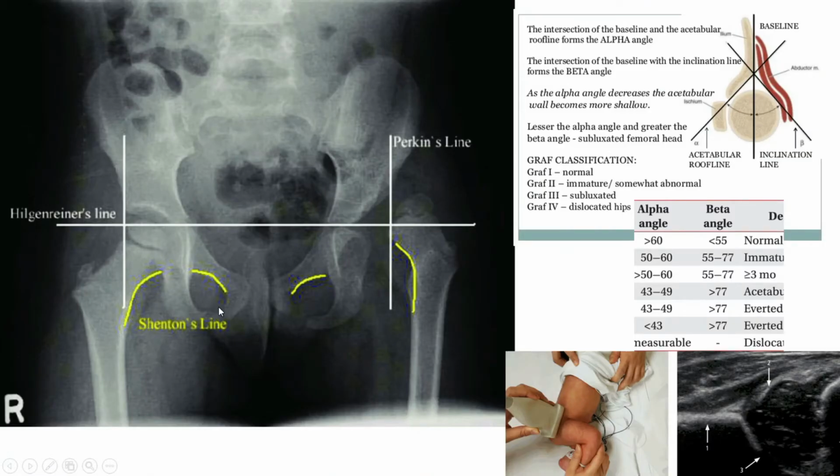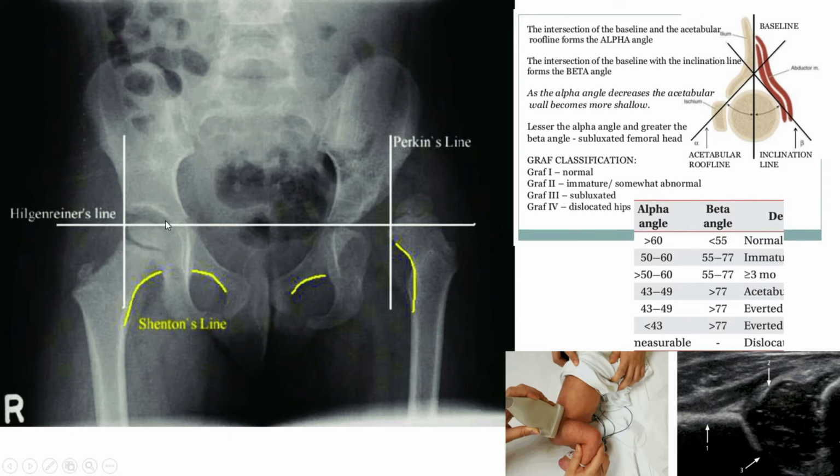Now X-ray. When you get an X-ray for developmental dysplasia of the hip, you will be lucky enough to see the normal hip, as generally it is unilateral, and in that case you have some reference points.